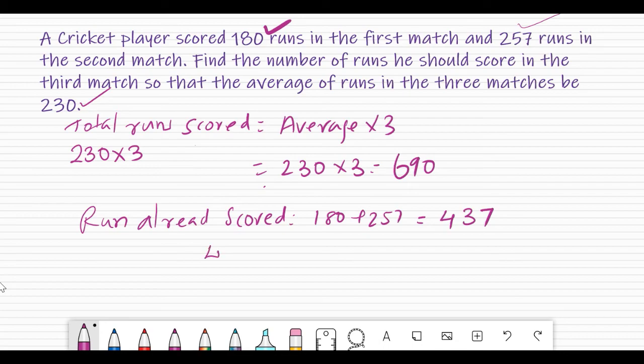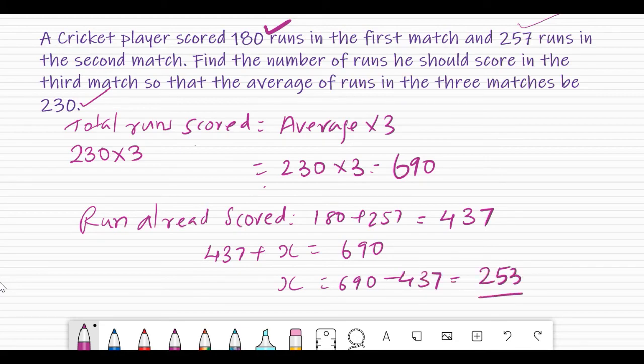So now 437 plus the third match score must be equal to 690. For the purpose of making an equation, we can make it like this. Otherwise also you know how to solve it. 690 minus 437, which is equal to 253. Sometimes the question will be so easy for you.